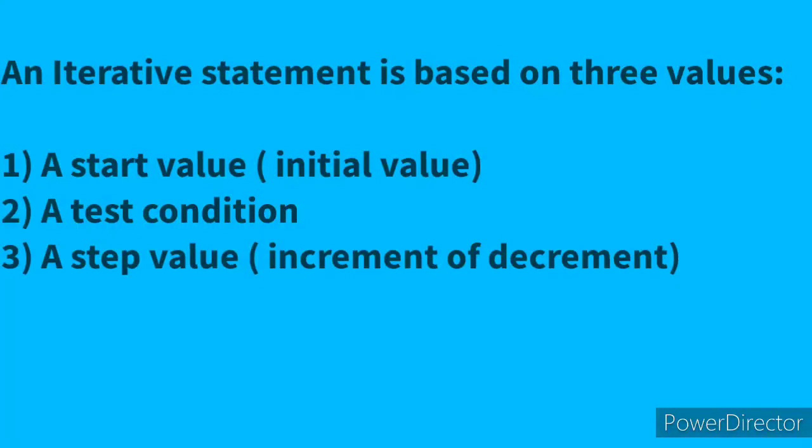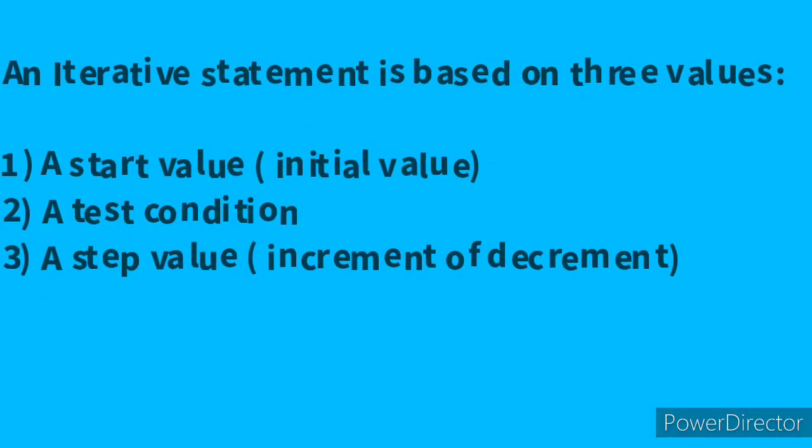The initial value is assigned to the control variable at the beginning of the loop. Then the final value of the control variable is specified, and finally the step value of the control variable is defined. It is either incremented or decremented. It depends on the condition at each step to reach the final value.